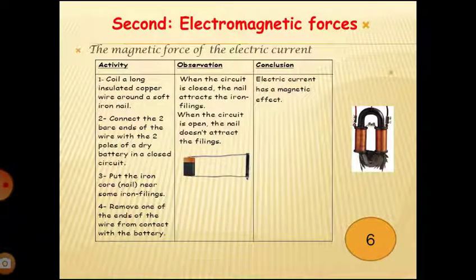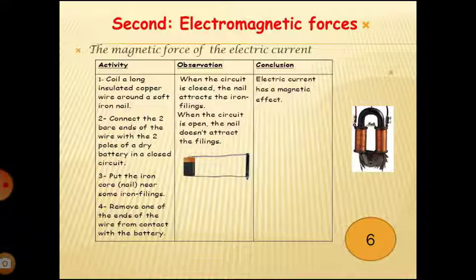Second, we will talk about electromagnetic forces. We know that we can get magnetic forces from electric current. Like if we bring a battery, connecting wire and wrought iron, and we coil the wire around the wrought iron, and we connect the two ends of the wire with the battery. What happened? The wrought iron becomes a temporary magnet and it can attract pencil, paper or paper clips.